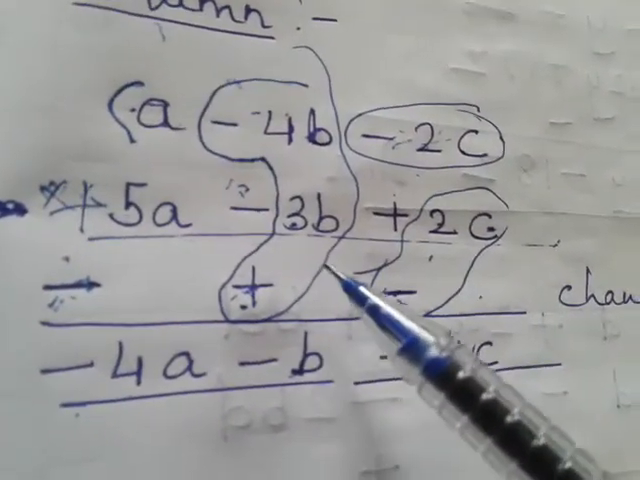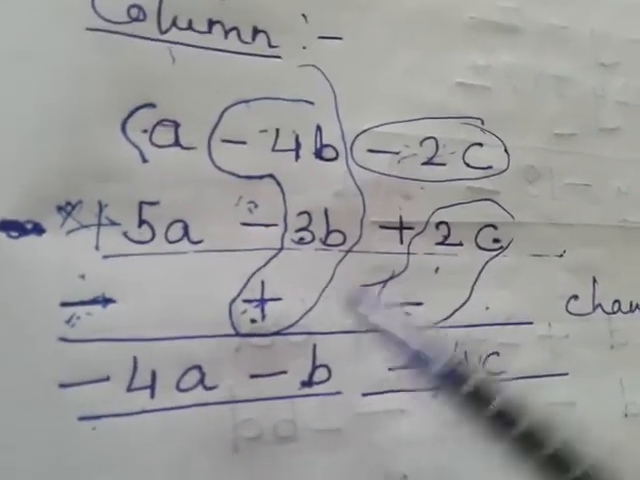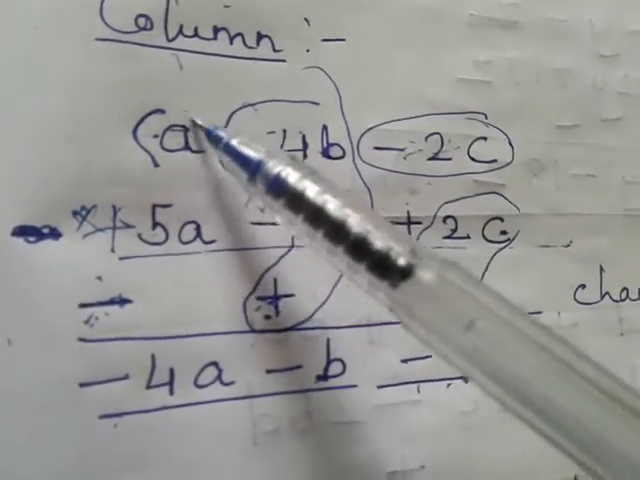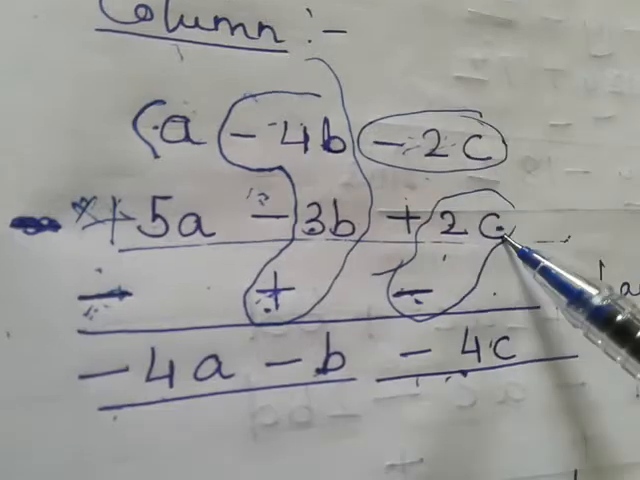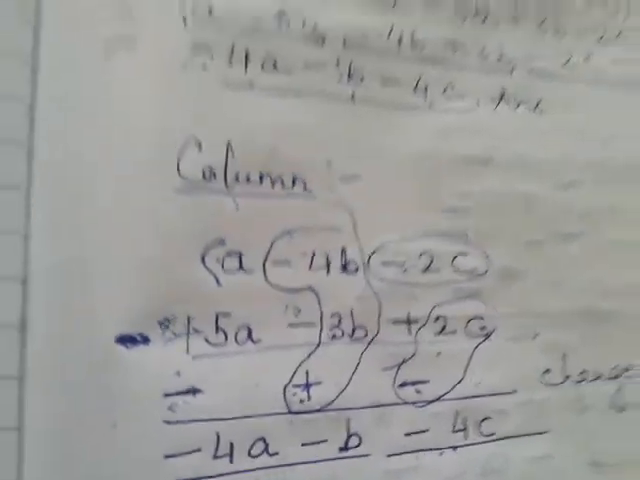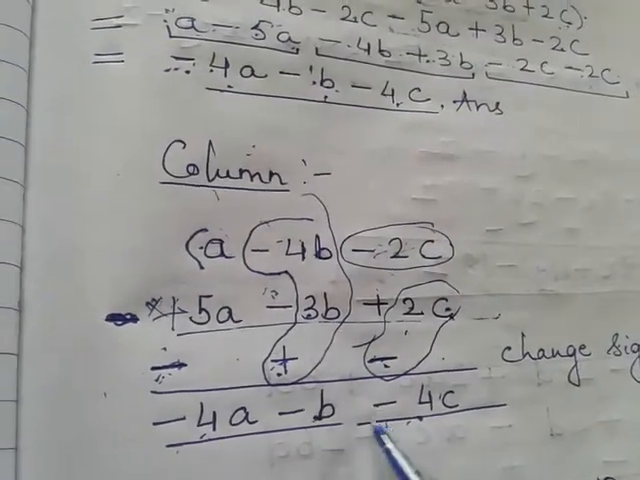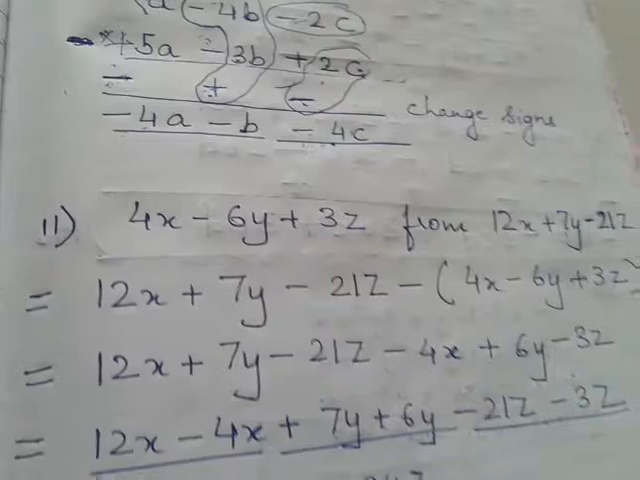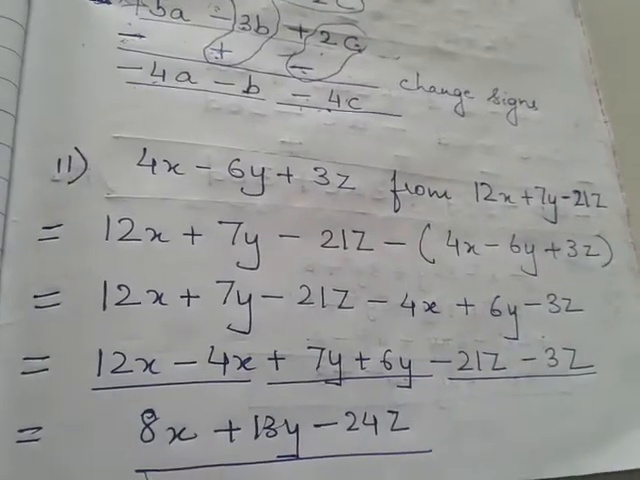What you did here, same thing we are doing here. Nothing changed, only the arrangement is different. Remember, write all like terms together, one below another. See the answer, the answer is same: minus 4a minus b minus 4c. So whichever method you feel is easy, you can go through it. Okay, so try to solve this.